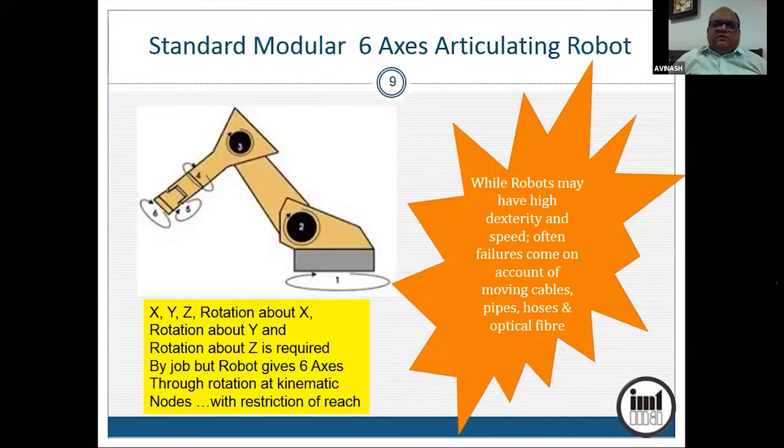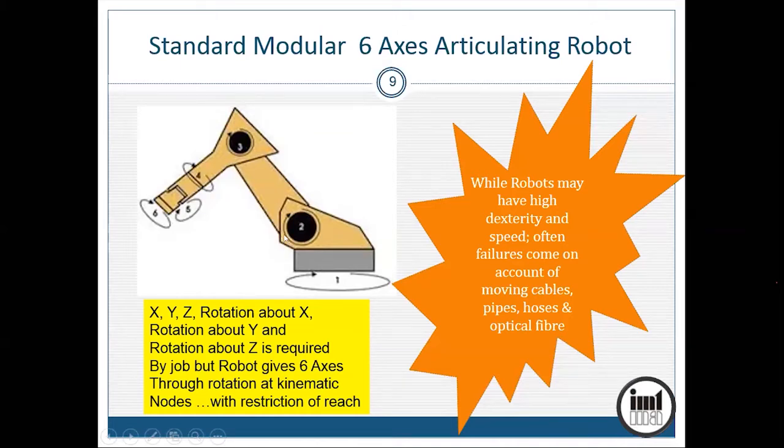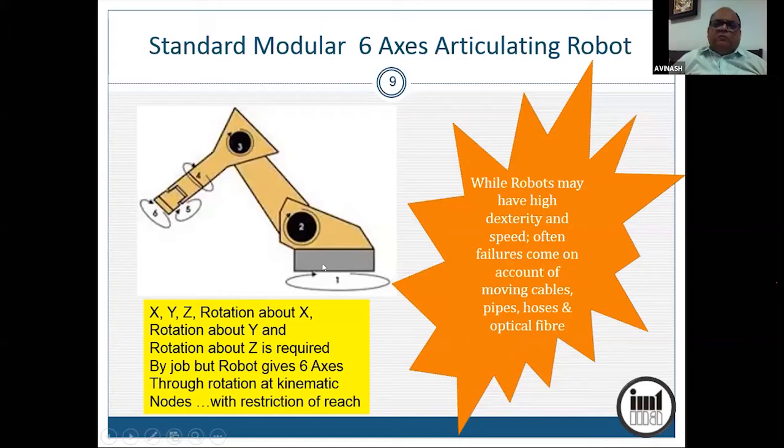Okay. So these are the 6 axes: X, Y, Z, rotation about X, rotation about Y, rotation about Z. Robos have high dexterity and speed. Many times the failures in robos come due to moving cables, moving hoses. There are torsional forces, so hoses may crack, cables may open, cables may short. So those kind of problems will come.